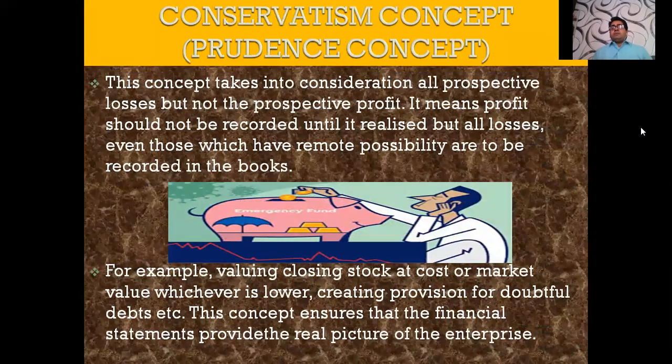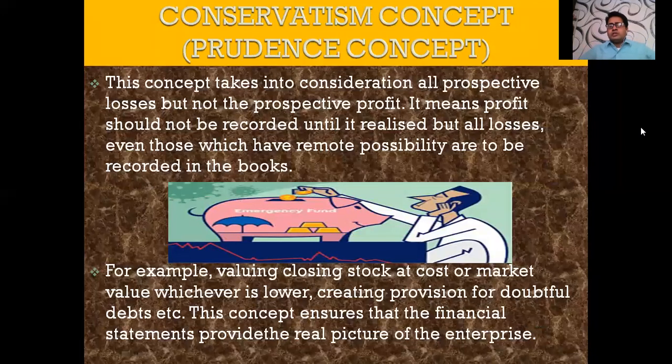So this concept takes into consideration all prospective losses but not prospective profits. Only prospective losses are considered, no prospective profit. It means profit should not be recorded until it is realized, but all losses, even those with a remote possibility, meaning you think a loss is going to happen, are to be recorded in the books of accounts. So for example, closing stock.